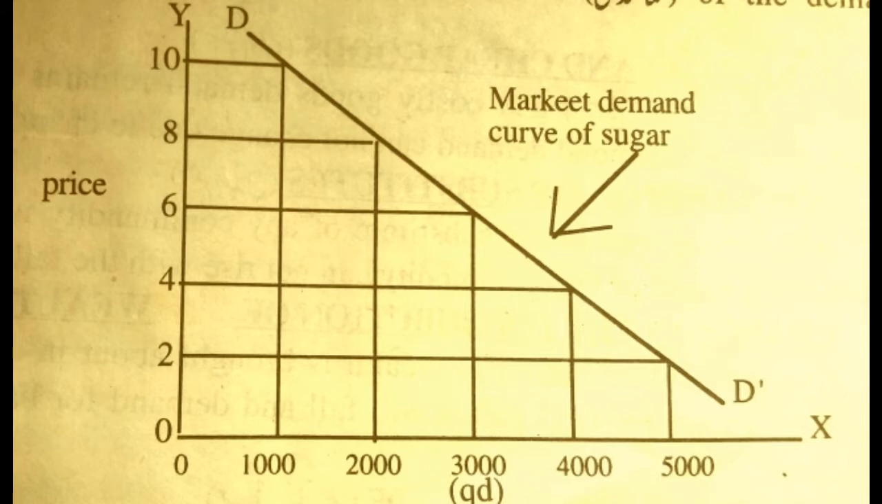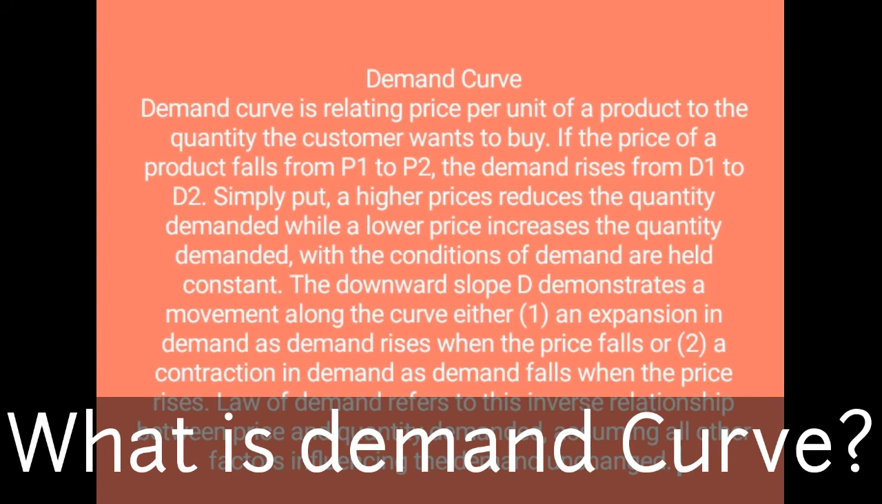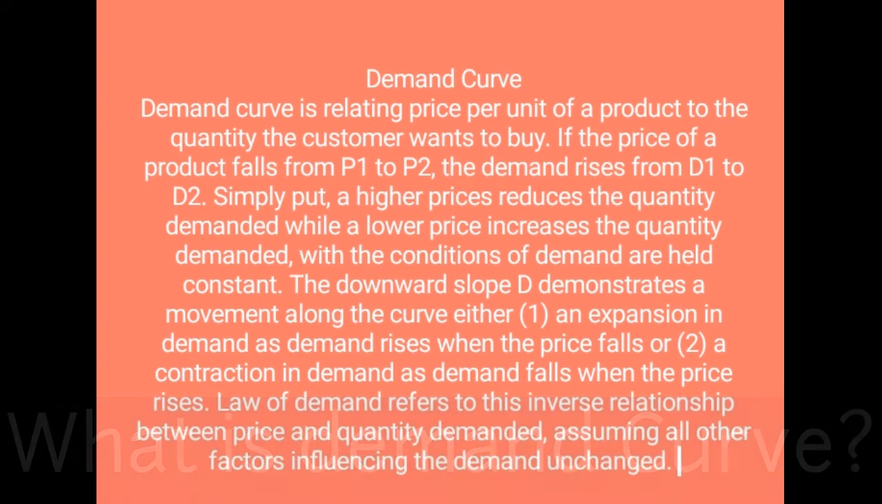In the demand curve, the price is shown on the vertical axis and the quantity demanded is plotted on the horizontal axis. The curve DD' is the demand curve. It slopes downward, which shows that price and quantity demanded work in opposite directions. The demand curve always has a negative slope. Demand curves always move from left to right and downward because with the fall in price, demand increases. When the price falls from P1 to P2, the quantity demanded rises from D1 to D2.